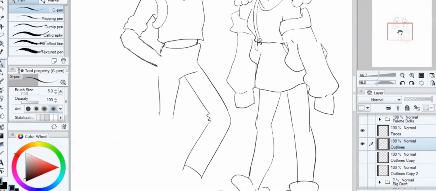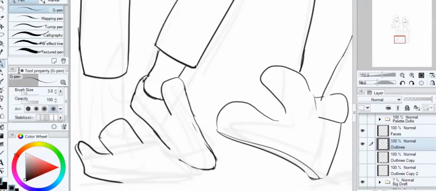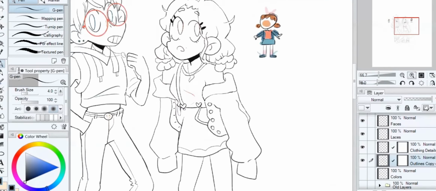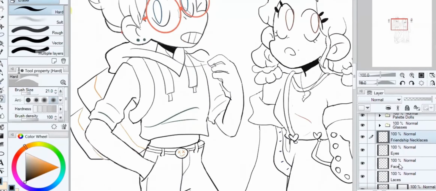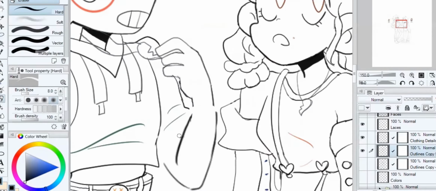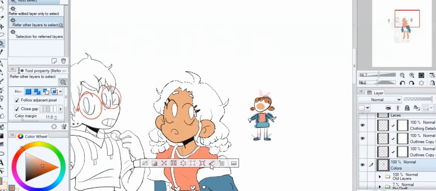The last thing to consider is personality. Personality is thinking about how your character's outfit can tell a story. What condition are your character's clothes in? Are they worn out and dingy, or clean and pristine? Accessories like jewelry can also serve as a great storytelling tool. I gave the two characters here matching necklaces to imply that they're close, either best friends or dating.